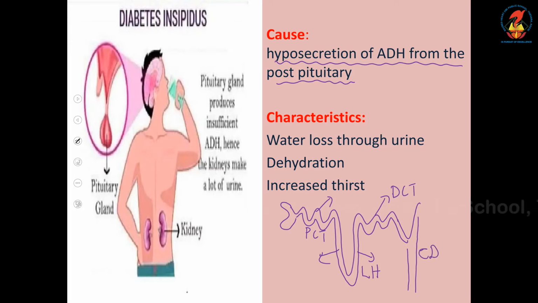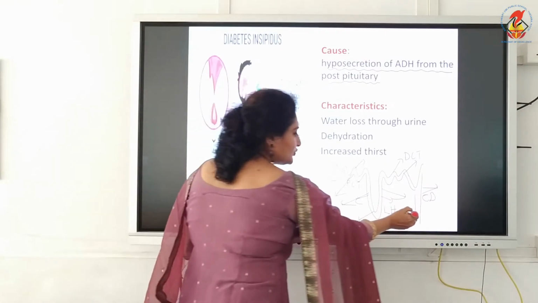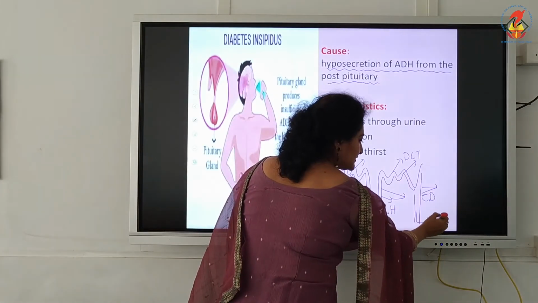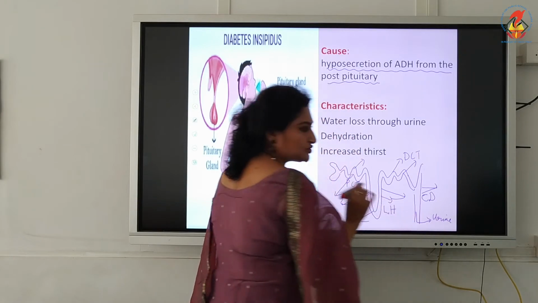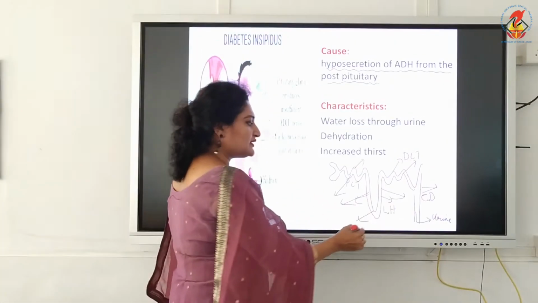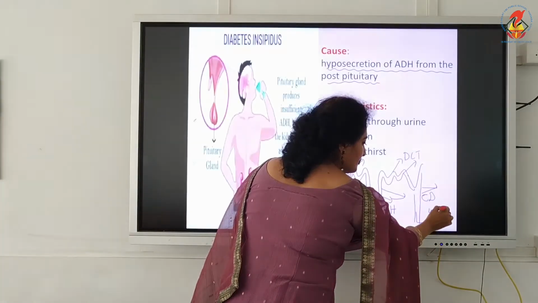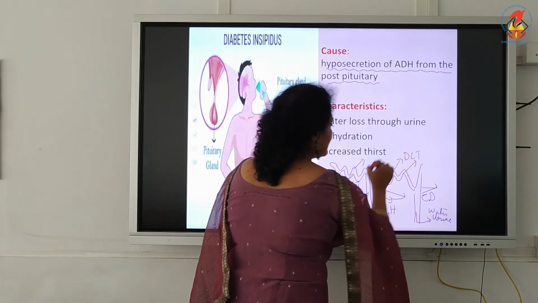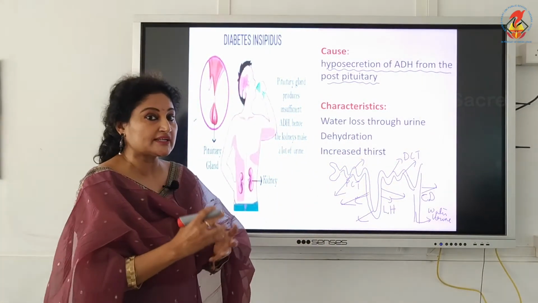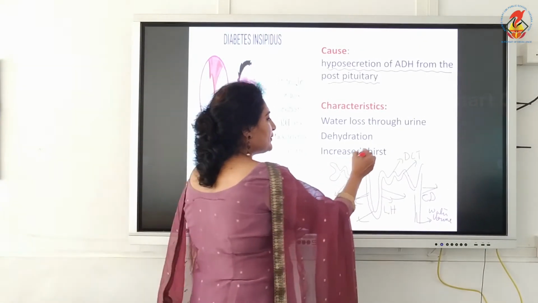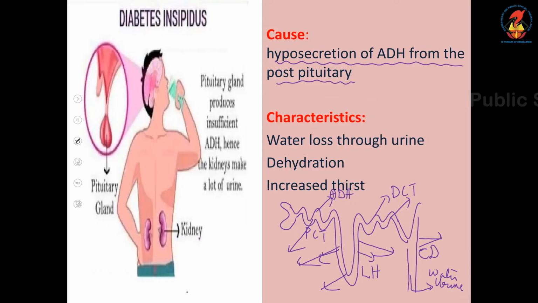We know reabsorption of water takes place in all the segments of the renal tubule: here, here, the ascending limb, the descending limb, the DCT, and in the collecting duct. Water is reabsorbed from the filtrate, and finally the urine that is excreted has less water. Definitely it should have water because urea is present and should be lost with water, but the amount of water lost is less. But ADH is the hormone that helps the reabsorption of water, so what happens if ADH is lacking?